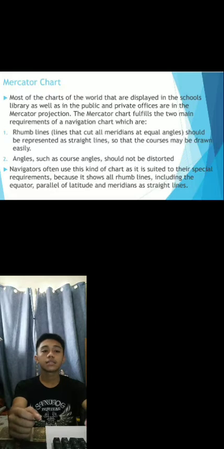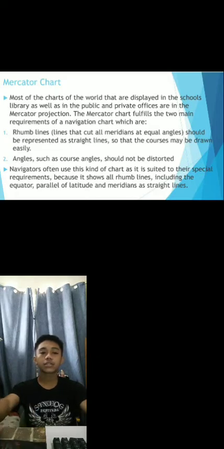Angles, such as course angles, should not be distorted. Navigators often use this kind of chart as it's suited to their special requirements because it shows all rhumb lines, including the equator, parallels of latitude and meridians as straight lines.